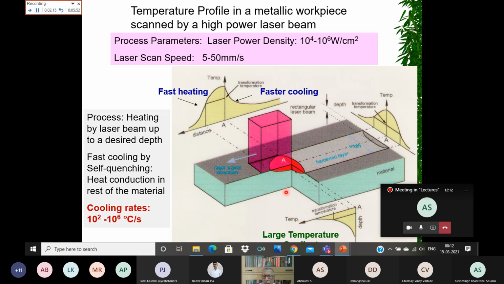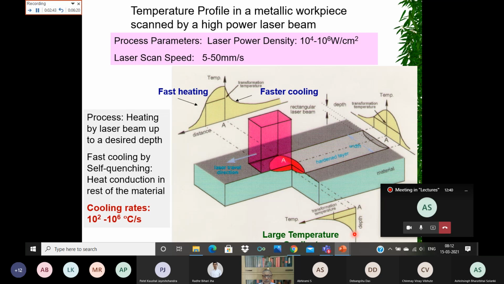Because the heat is penetrating through heat conduction, the surface temperature is going to be maximum, because the laser beam gets absorbed in any metal on the top surface, and then the heat conducts along the depth, and the temperature along the depth is going to reduce, and it will have this type of profile.